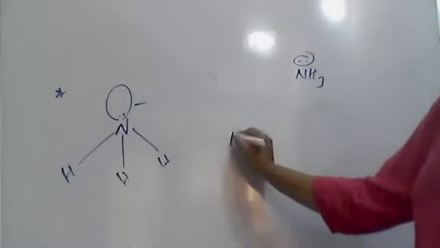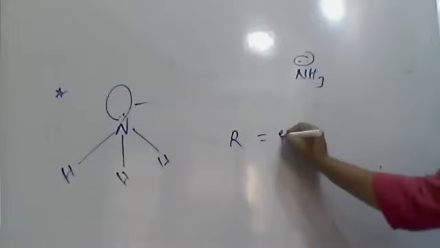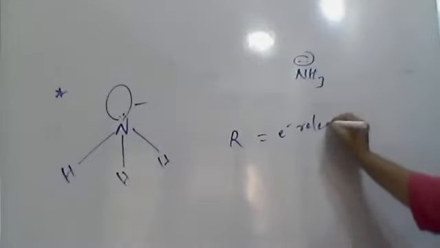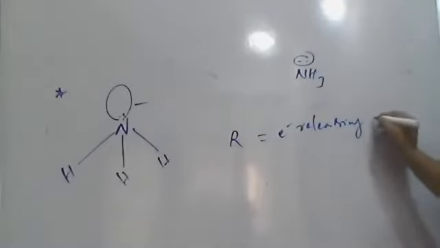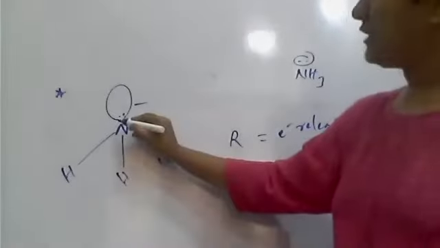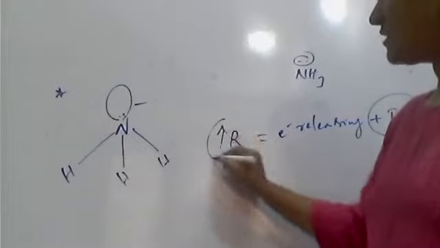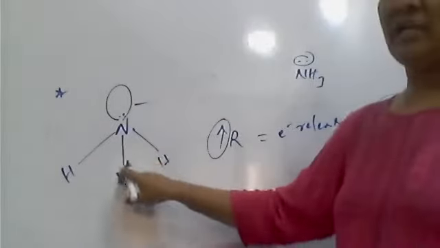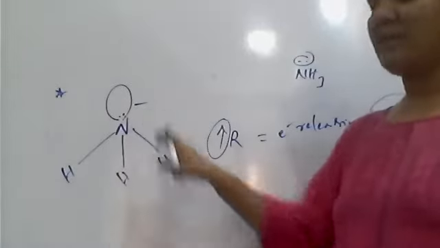First of all, listen. The alkyl groups are what? Electron releasing groups. Electron releasing means these groups are plus I effect groups, meaning on the nitrogen these groups increase the electron density. In ammonia, there is only one electron pair.